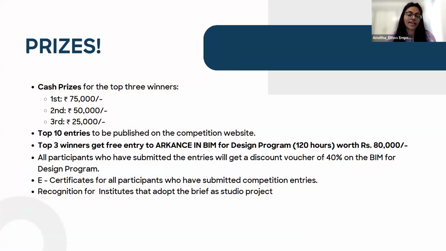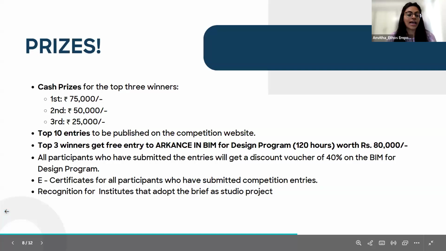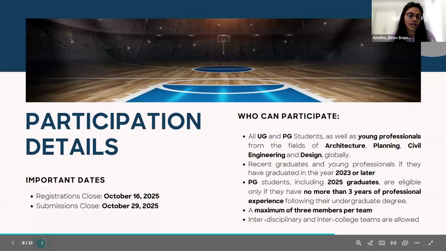All participants who submitted the entry on time will also get a discount voucher of 40% for the BIM for Design program, as well as e-certificates. And there will be a recognition for the institutes that adopt this particular design brief in their studios for their students. These are the participation details.